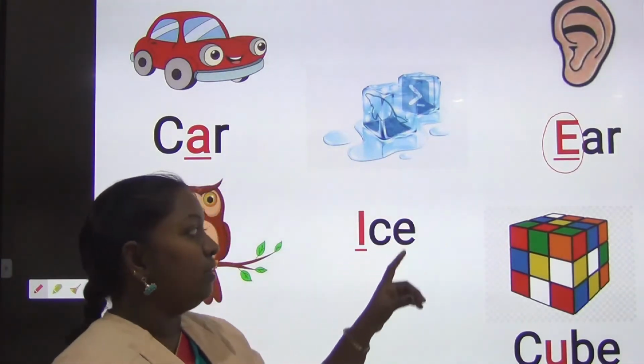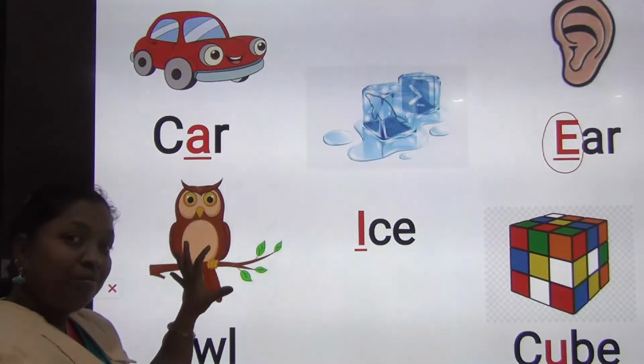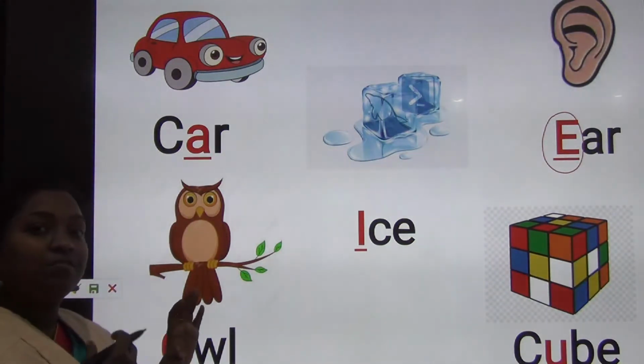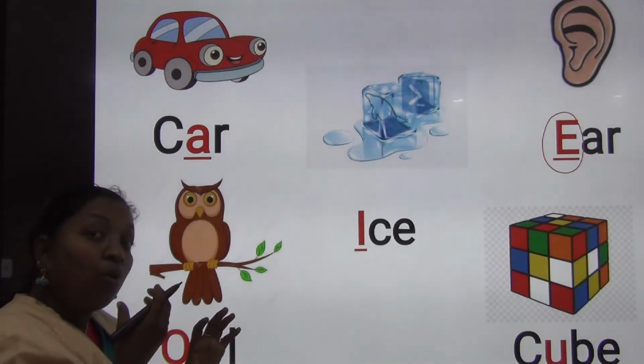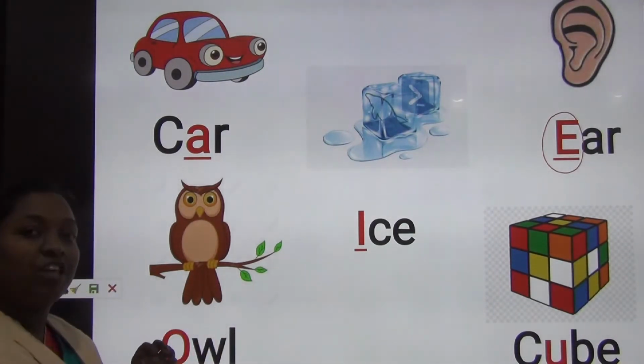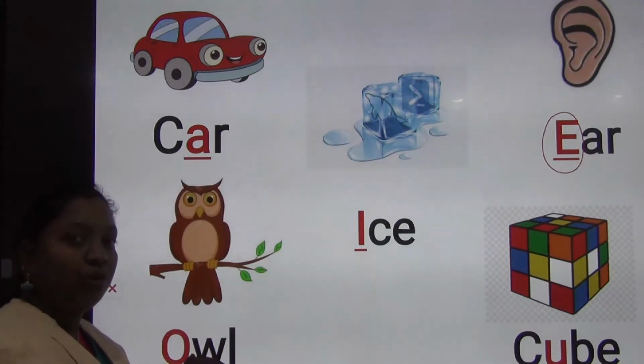So these are the vowels. Shall we go and see the next letter? Next, see this. This is a bird. Owl. Okay, see the owl. What sound are you able to get now? When I am saying owl, O. So O is one of the vowels. A, E, I, O. Okay.